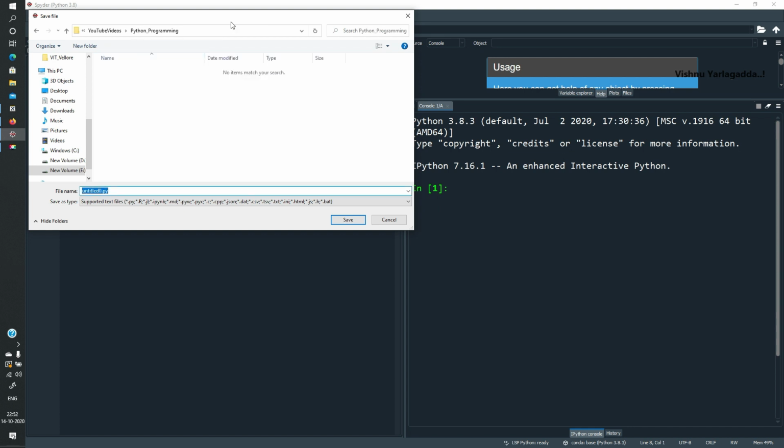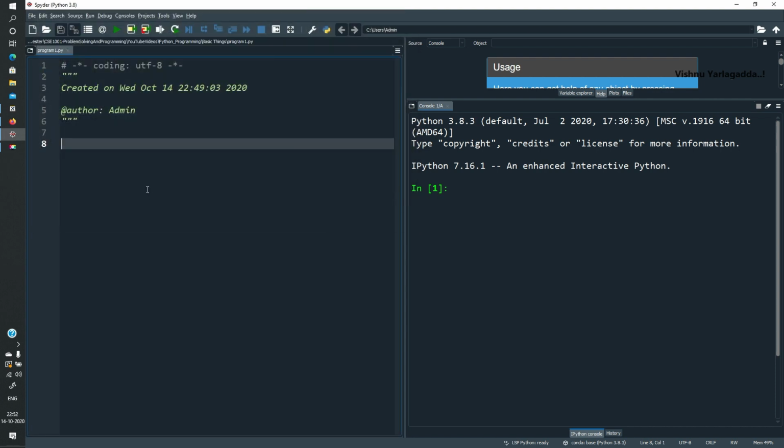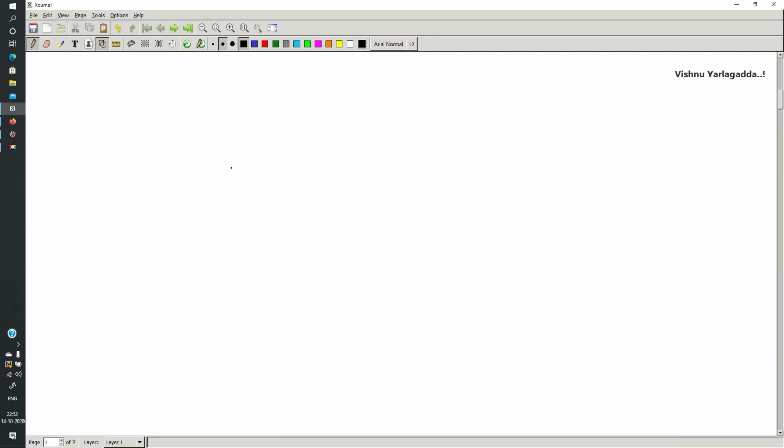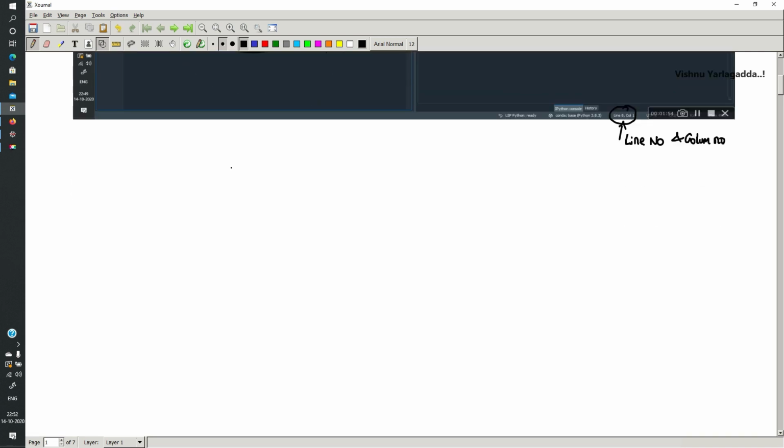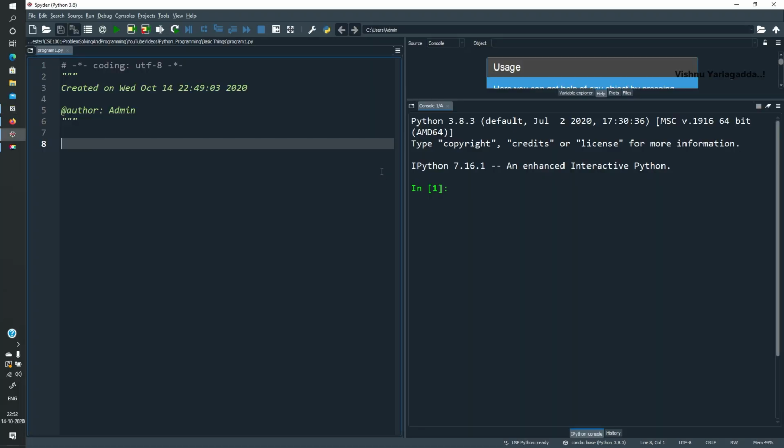Basic things like literals and all those things we are going to learn. I'm going to create a program named program1.py. So .py is the extension for creating a Python file. You have to save the file name with .py.